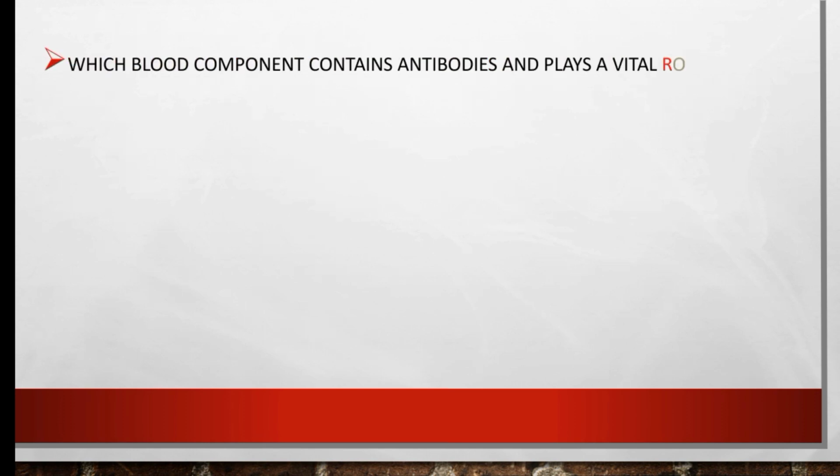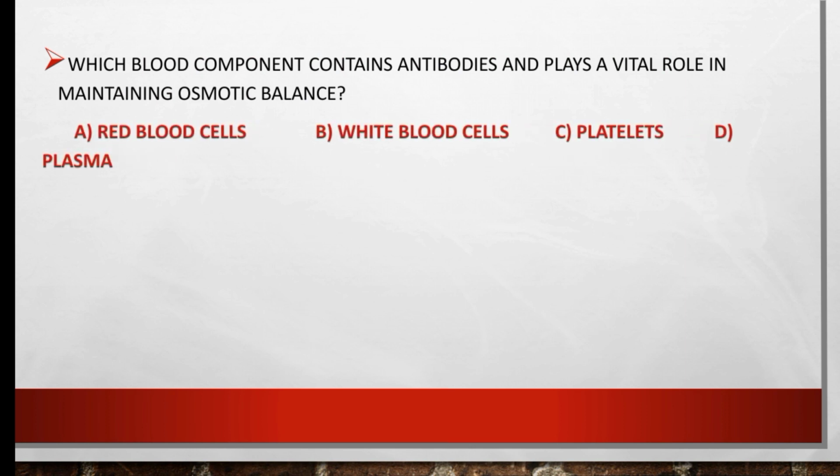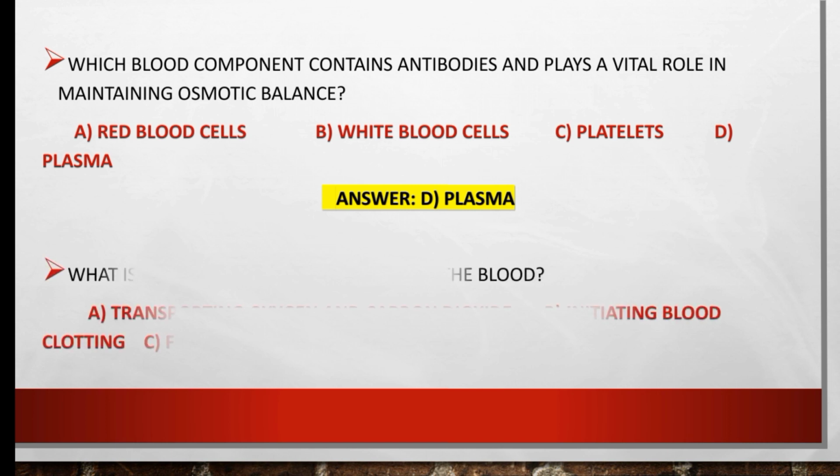Which blood component contains antibodies and plays a vital role in maintaining osmotic balance? Our options are red blood cells, white blood cells, platelets, or plasma. So the right option is plasma. Plasma plays a vital role in maintaining osmotic balance.